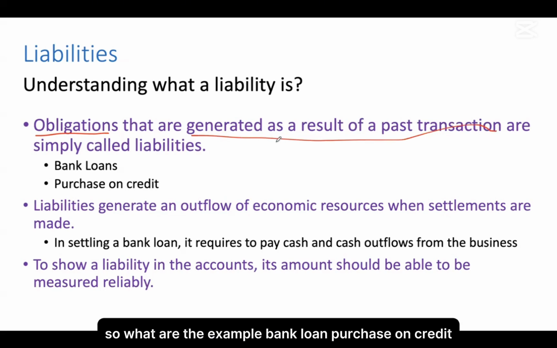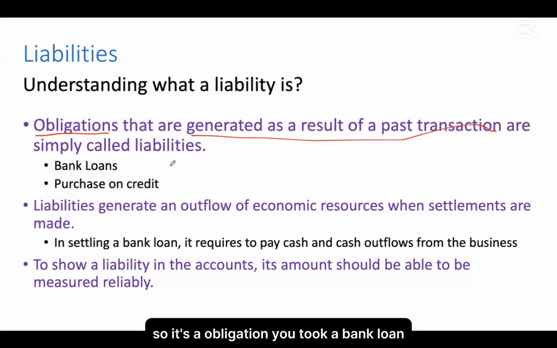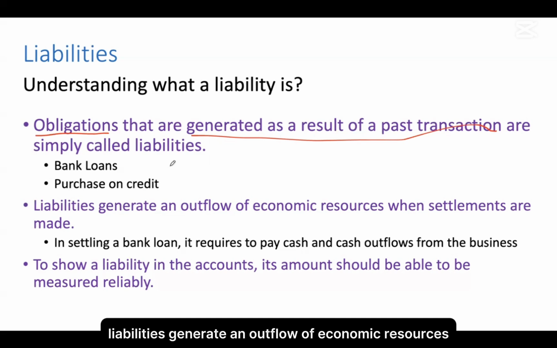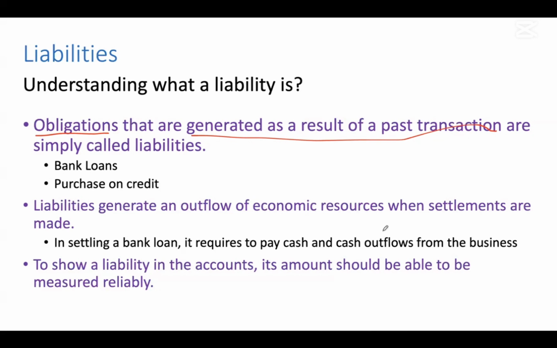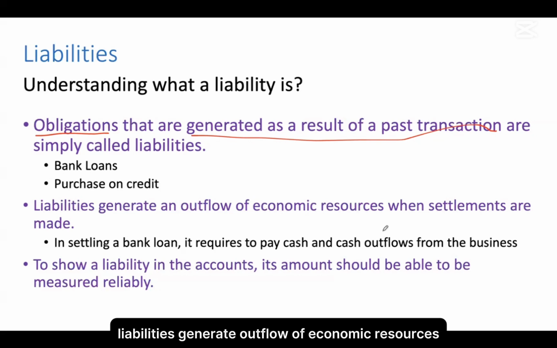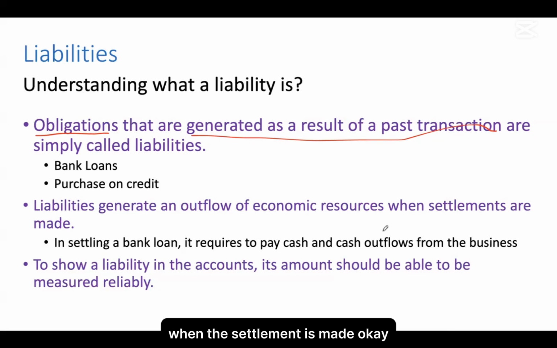Okay. So what are the example? Bank loan, purchase on credit. So it's an obligation. You took a bank loan, a past transaction, and it's obligation. Now, liabilities generate an outflow of economic resources when settlement is made. Okay. Now, earlier we learned about assets. Assets, what happened? Assets generate future economic benefits. Now here, liabilities generate outflow of economic resources when the settlement is made.